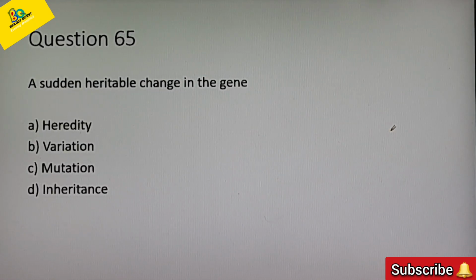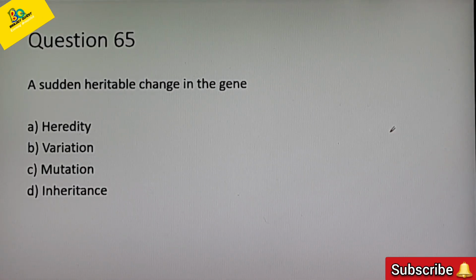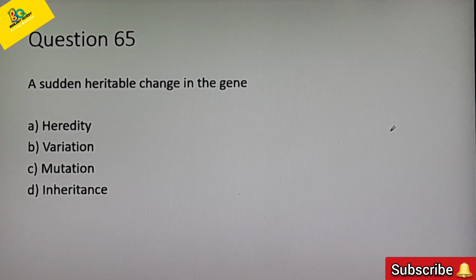Next question. Question 65. A sudden heritable change in the gene. Options are A heredity, B variation, C mutation, D inheritance. Correct answer is option C, mutation.